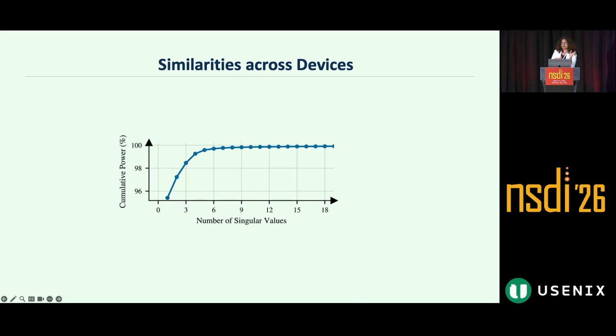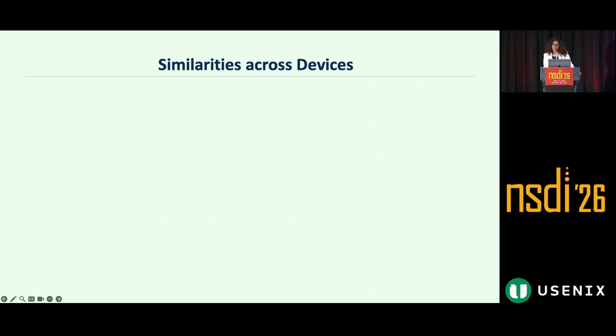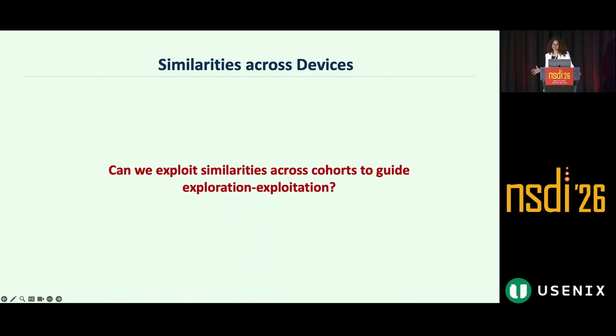In this plot, I plot the cumulative power explained by the number of singular values, and we find that most of the cumulative variance of the matrix is explained by a small number of singular values, meaning that the matrix is approximately low rank. And the cohort heterogeneity can be explained by a few latents. Hence, we ask in this work, can we exploit similarities across cohorts to guide exploration exploitation, rather than doing it from scratch like Bayesian optimization and multi-armed bandit methods do?